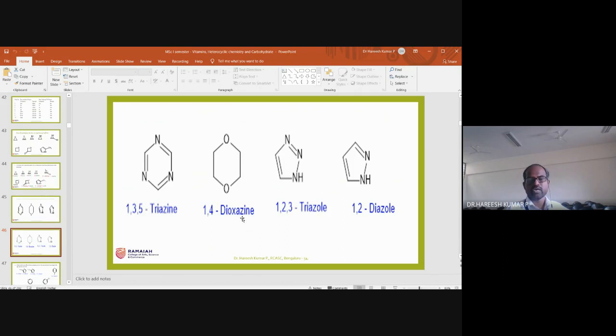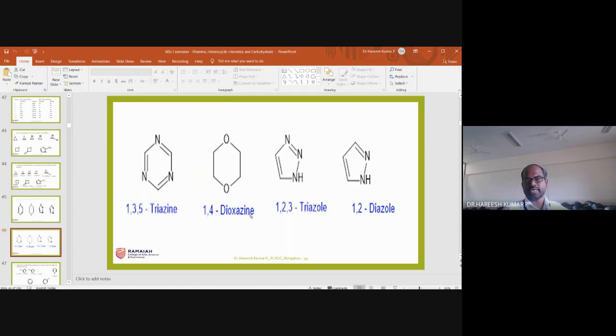Here the name is dioxane, ANE. ZI is not there. You can remove the ZI in this structure. So the name of this compound is dioxane.